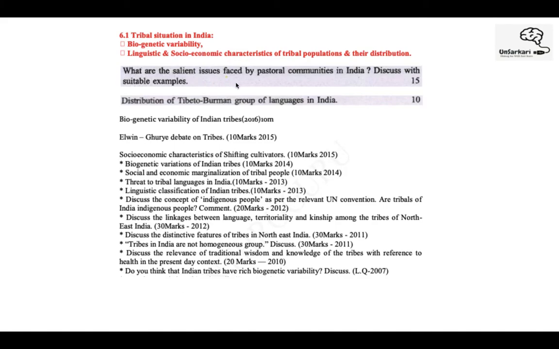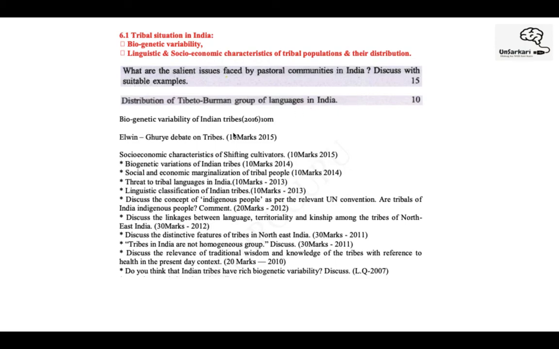Look at the questions. What are the salient issues faced by pastoral communities in India? So, what are the issues? Who are the pastoralist communities? And you have to give some examples. Distribution of Tibeto-Burman group of languages. Which are these Tibeto-Burman group of languages?